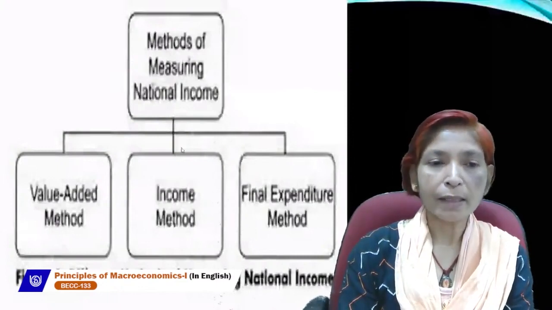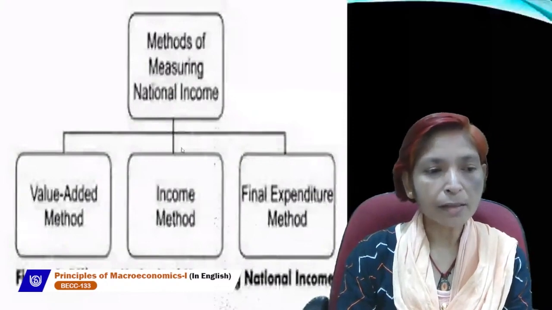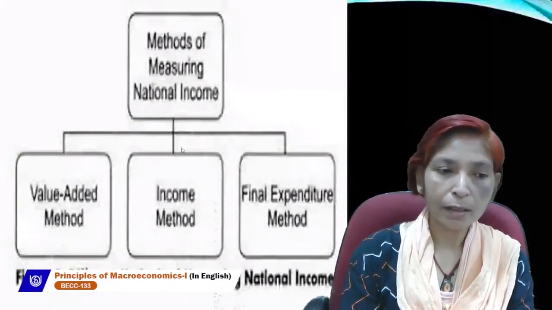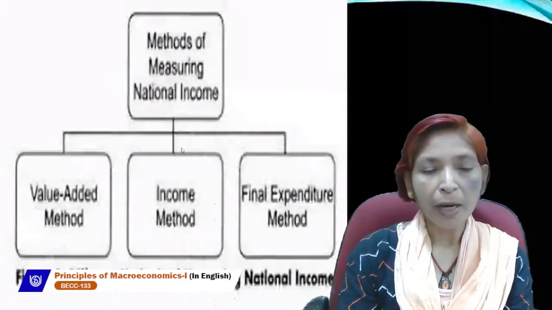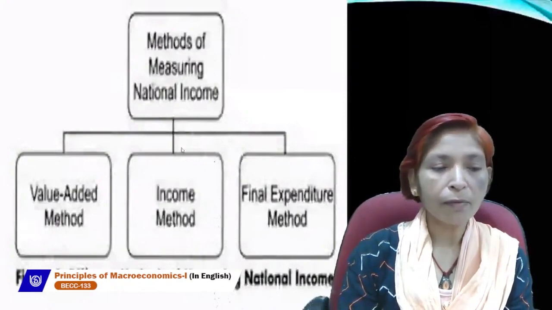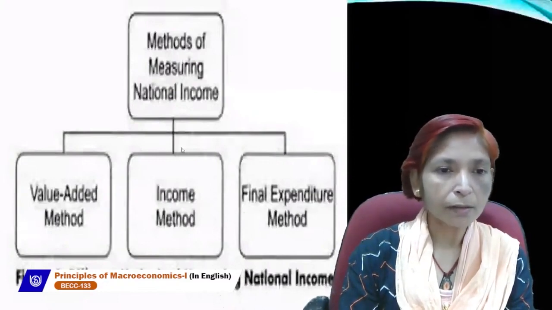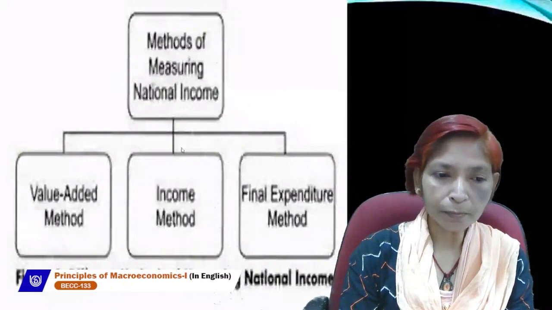So under these three sectors, we take different methods while estimating national income. In primary sector, we use value added method or output method or product method for estimating national income.